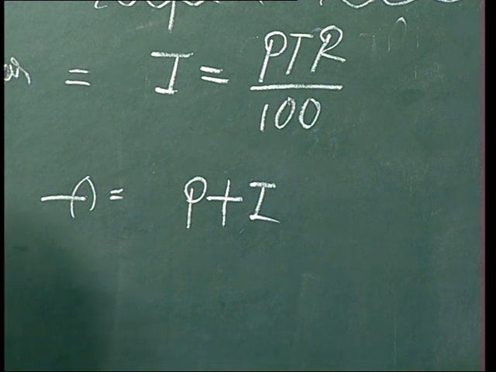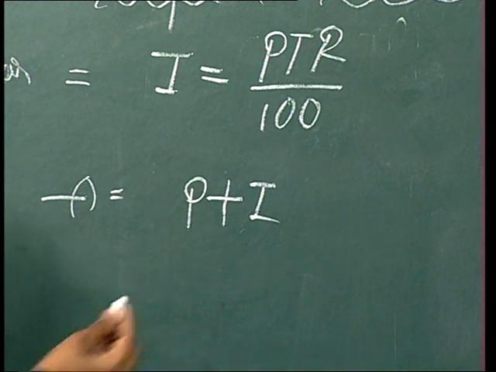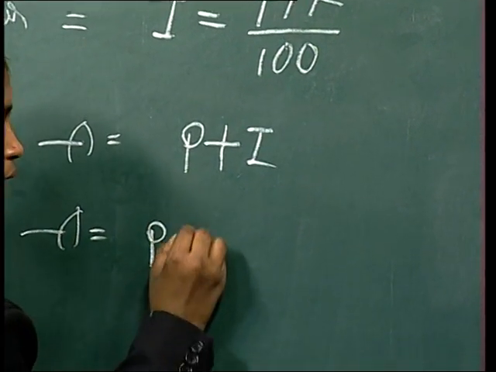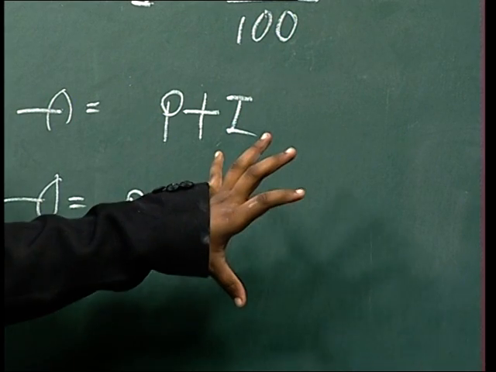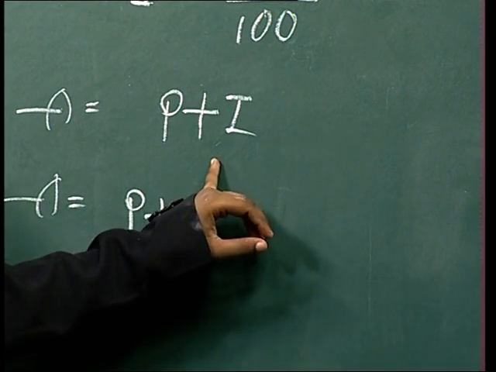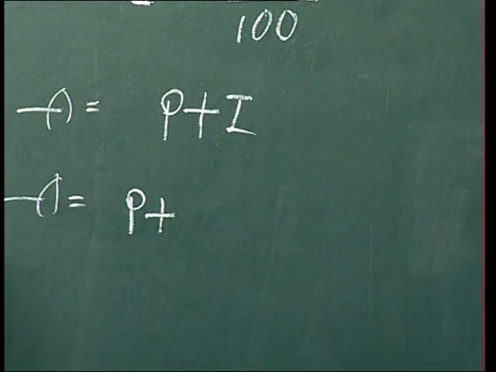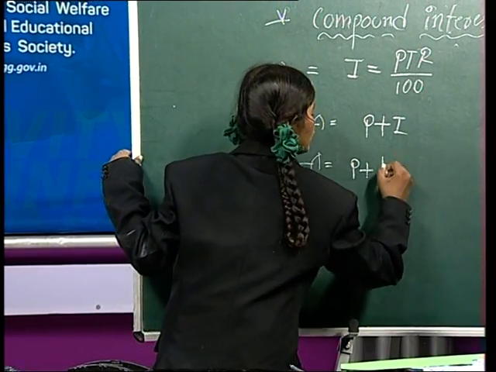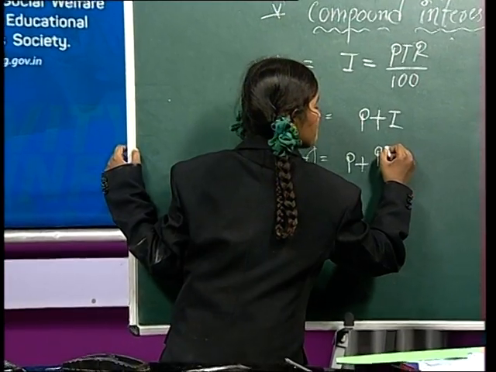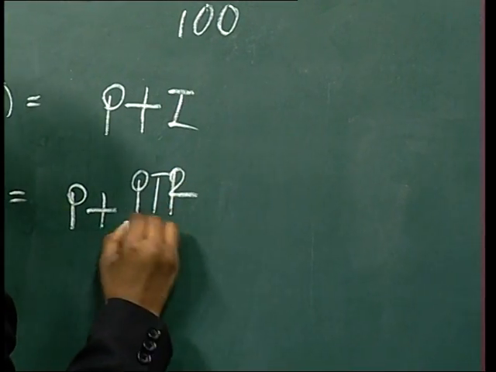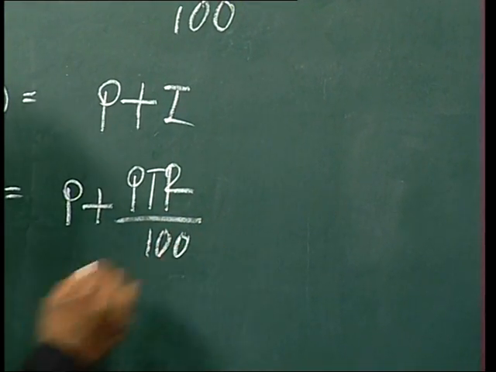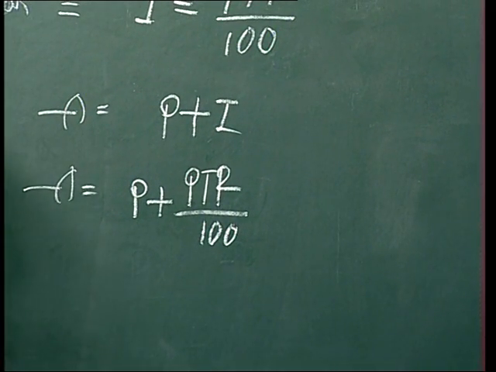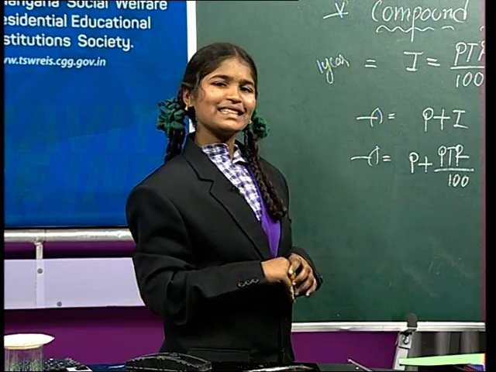Okay. Now we find the first year amount. Amount equal to principal plus interest. Do you know the interest formula? Yes, I equal PTR by 100. So here we write I equal PTR by 100. Here which is common? Yes, P is common here.